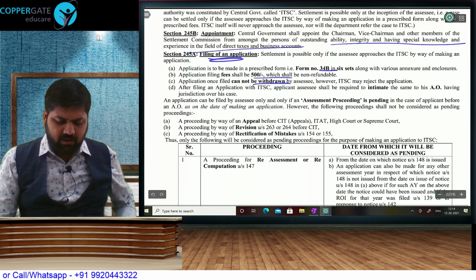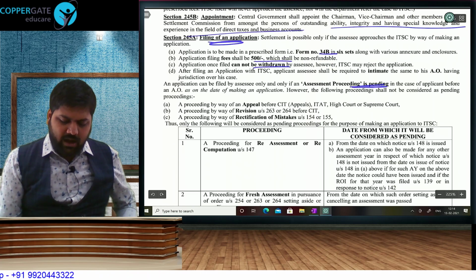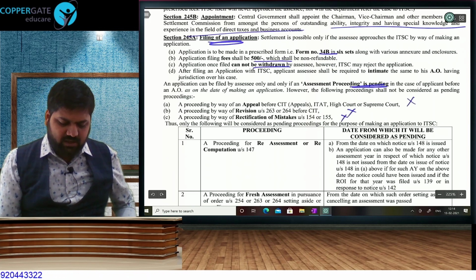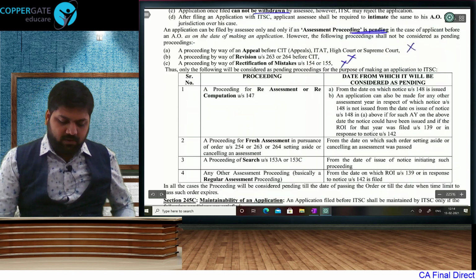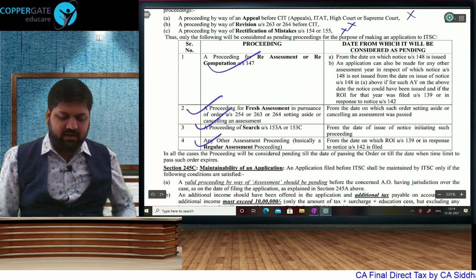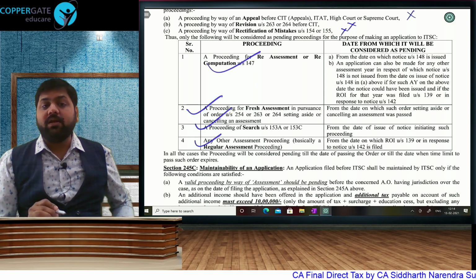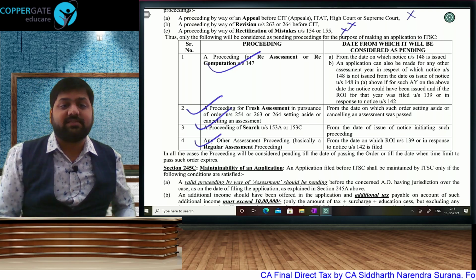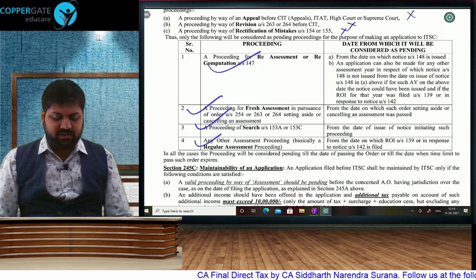Out here, an application can be made only when there is a pending proceeding. However, appeal, revision, rectification, reference is not considered as pending proceeding. So we are only going to cover regular assessment, reassessment, fresh assessment and search assessment. Only 4 types of cases you are allowed to make application, and only if it is pending. Till what date is an assessment considered as pending? Till the order or the last date of order, whichever is earlier.